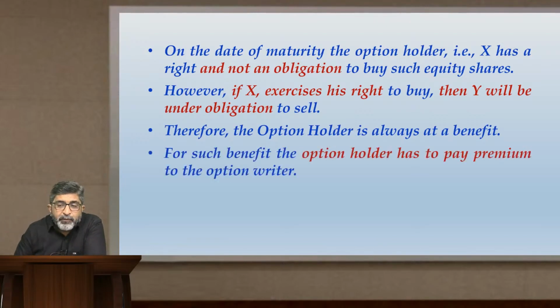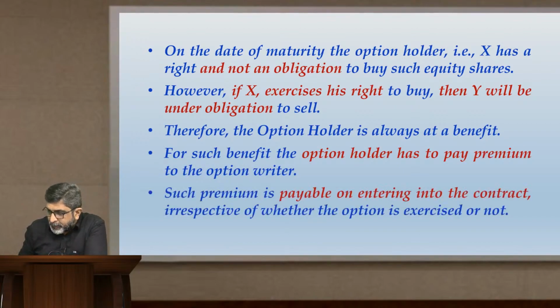For such benefit, the option holder has to pay premium to the option writer. Such premium is payable on entering into the contract, irrespective of whether the option is exercised or not. So once you want to be an option holder, at the time of entering into the contract, you have to pay a certain amount of premium, which will be the worth of the option on that date.